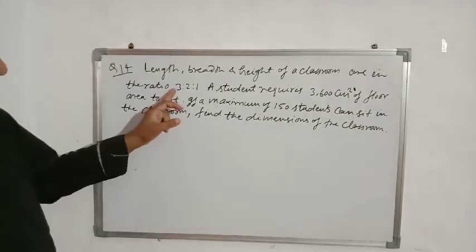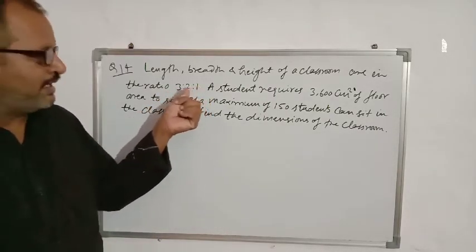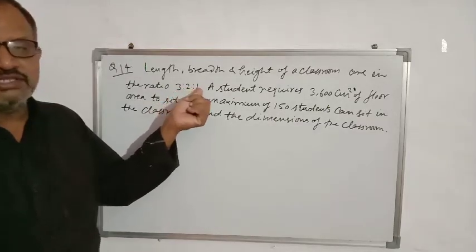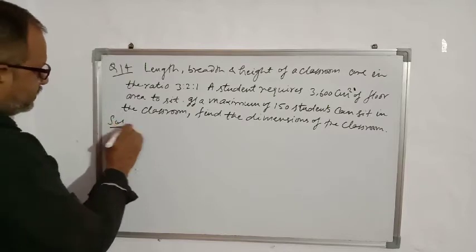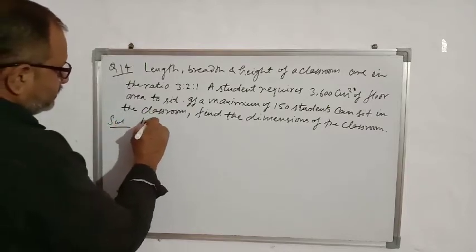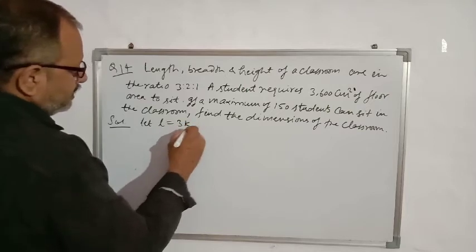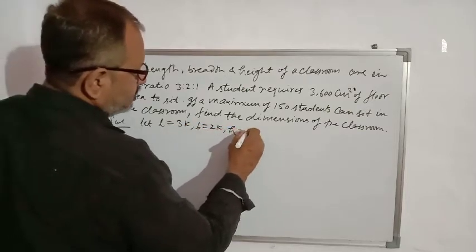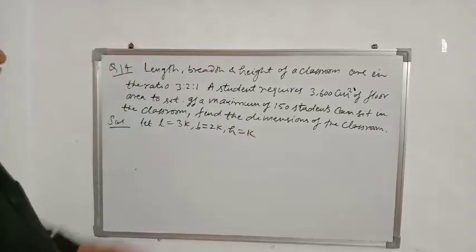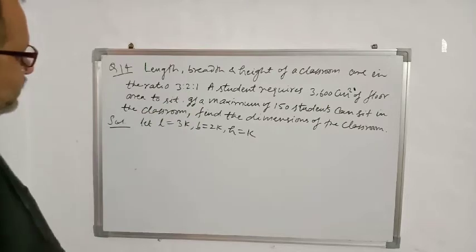So ratio of length, breadth, height is given, we will multiply this ratio by a constant to suppose its actual value. So let length be 3k, breadth be 2k and height be k. Multiplying by k in this ratio, 3k, 2k and k.